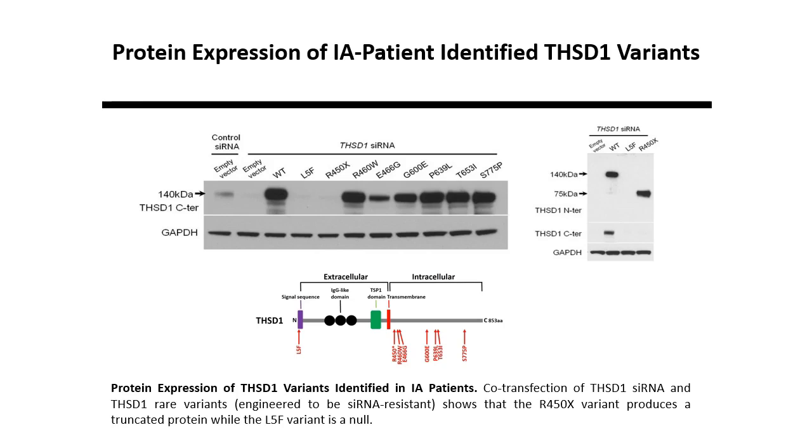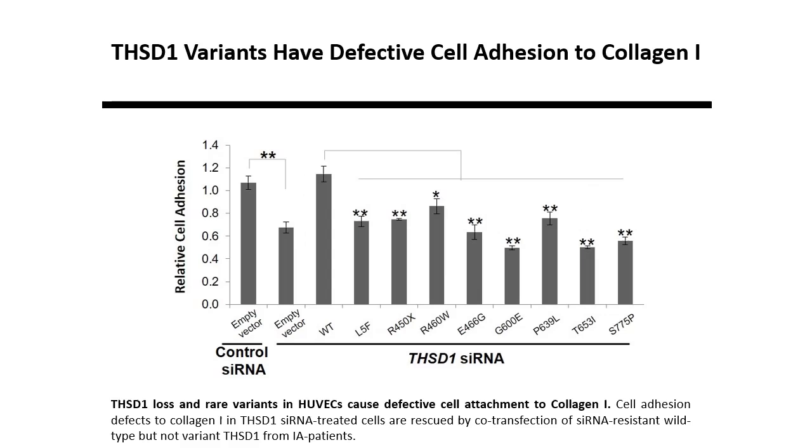In the right panel, we show using an N-terminal specific THSD1 antibody that the nonsense variant does in fact produce a truncated protein.